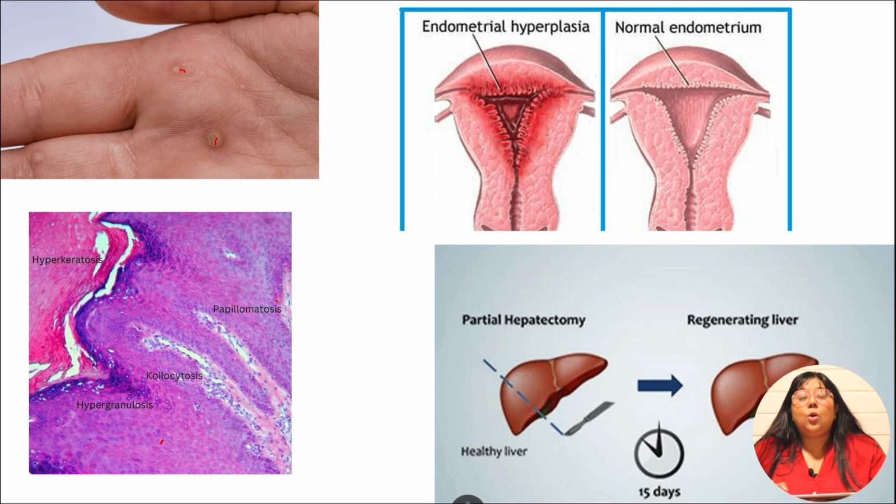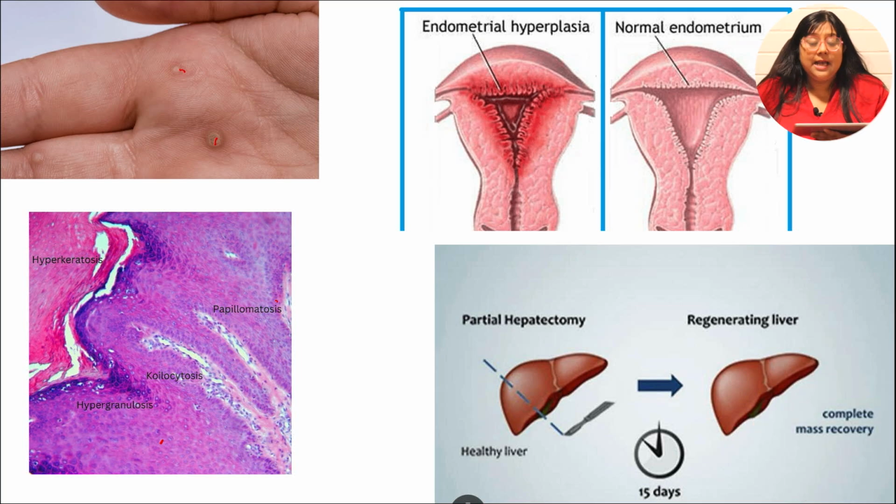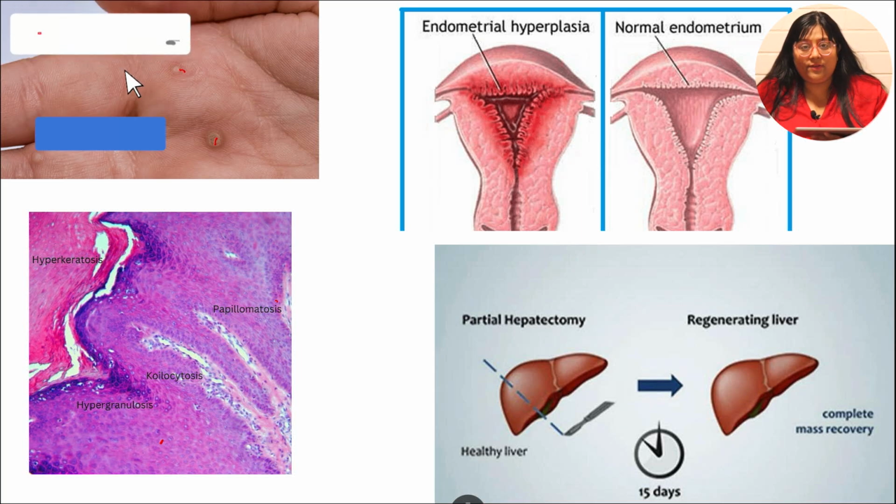Another example of pathological hyperplasia is after the resection, partial resection of liver, the liver has a tendency to regenerate itself. Now, how does it regenerate itself? There is increase in the number of the cells, which causes compensatory hyperplasia, and there is regeneration of the liver cells.